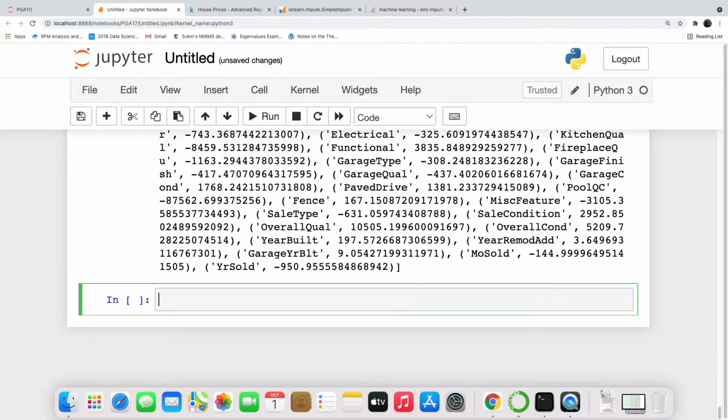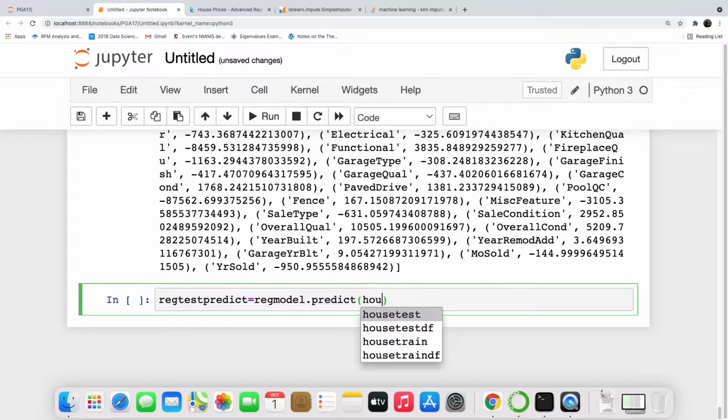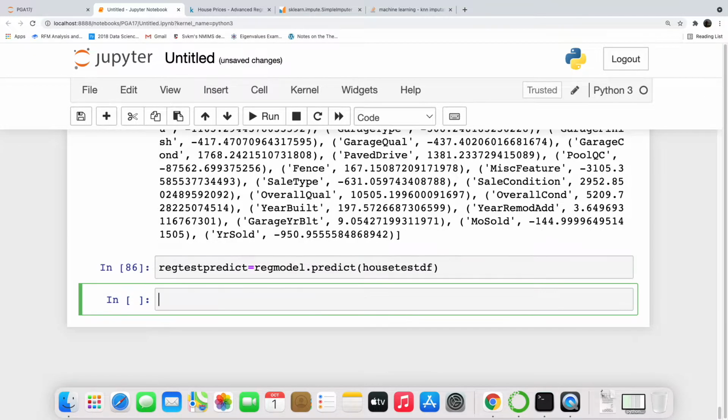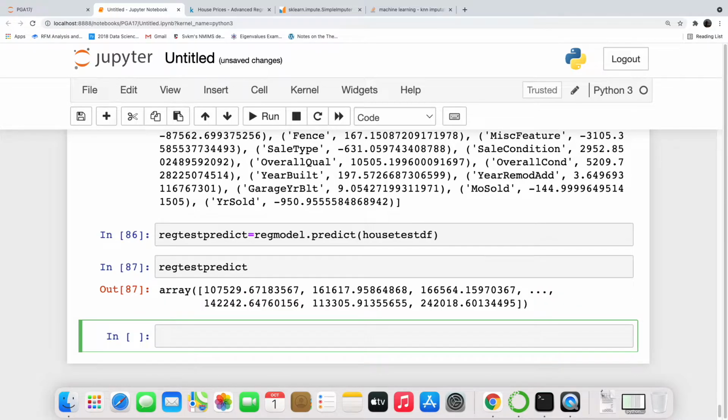Alright, so reg test predict is equal to reg model dot predict house test df. Reg test predict, these are the predicted values for the houses based on the algorithm.